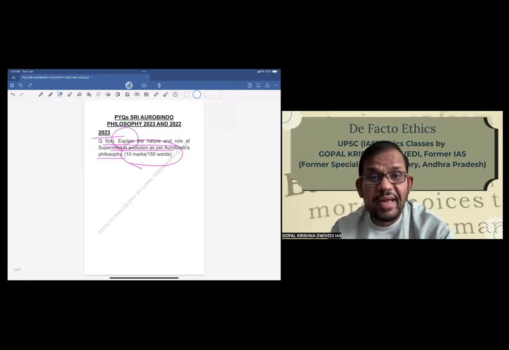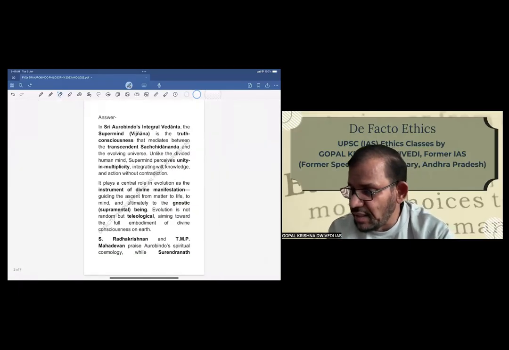And what we have to explain is the nature and role of supermind in evolution. So this is also very important. We cannot write each and everything regarding Aurobindo. We have to simply focus on the nature and role of supermind in evolution. So now let us see what that is.